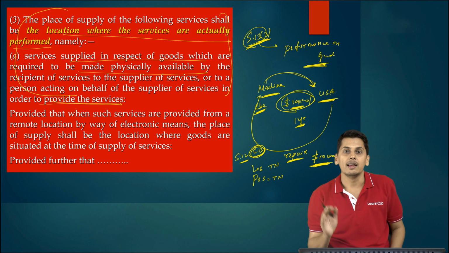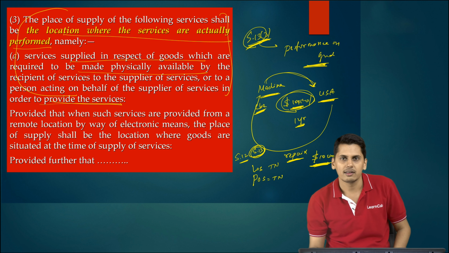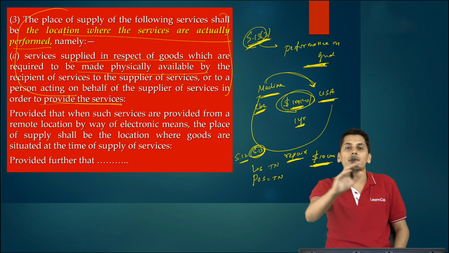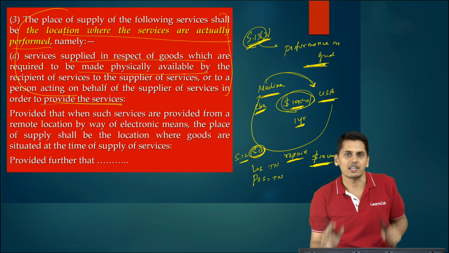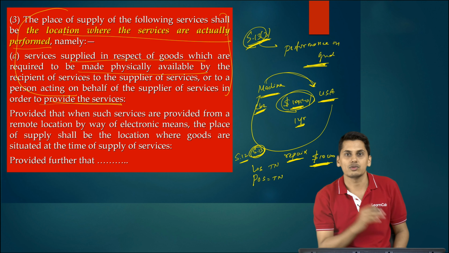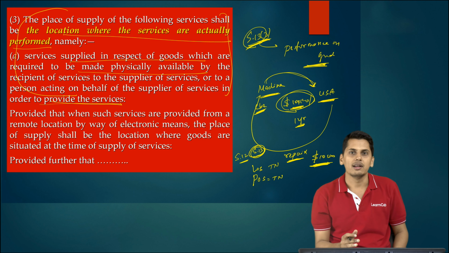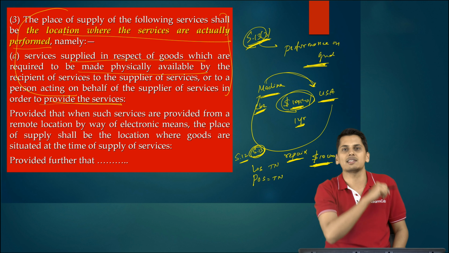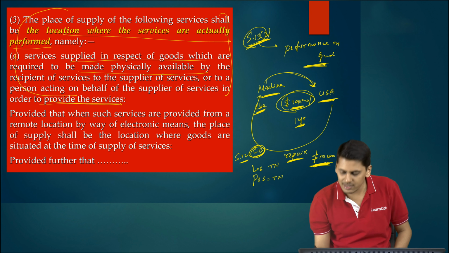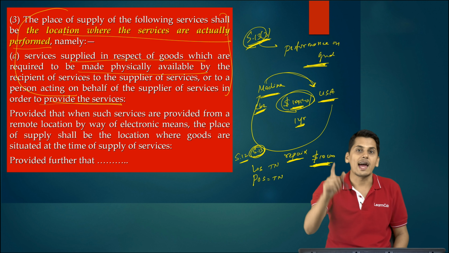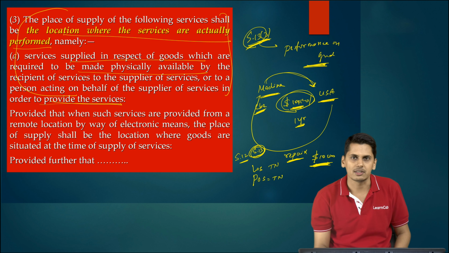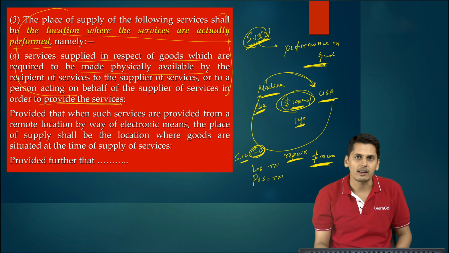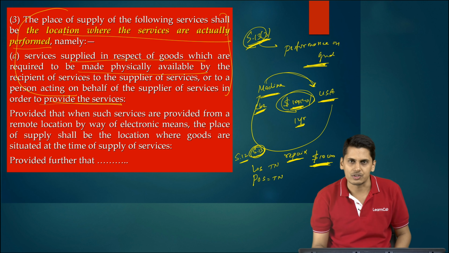Leave export of service. It is not at all an interstate supply. Because for interstate supply, location of supplier should be in India, place of supply should be outside India according to section 7, which is not the case. So it is not an export, not an interstate supply, it happens to be an intrastate supply. Even though the amount is received in forex, CGST and Tamil Nadu SGST need to be charged. So on this $1,000 converted into INR, you will have to charge CGST and Tamil Nadu SGST.